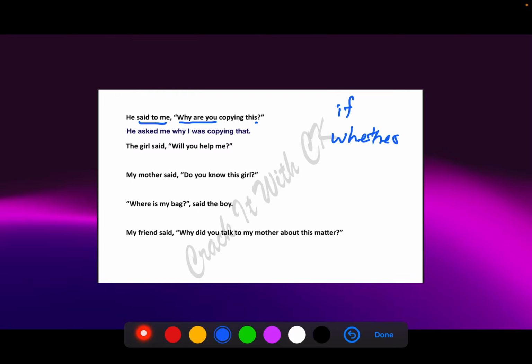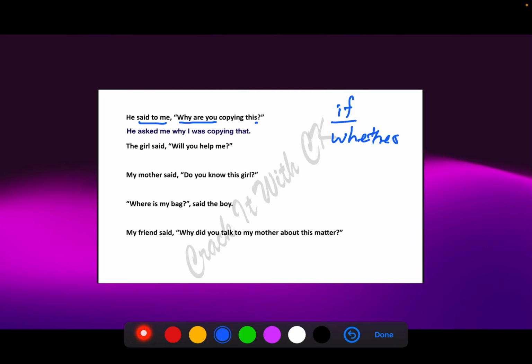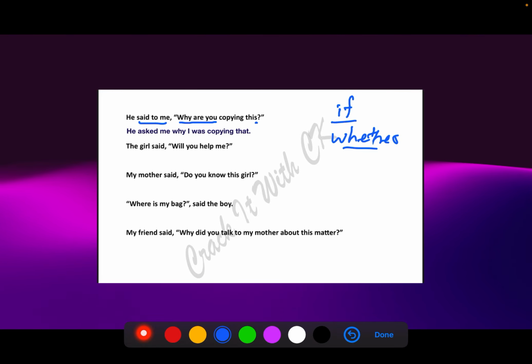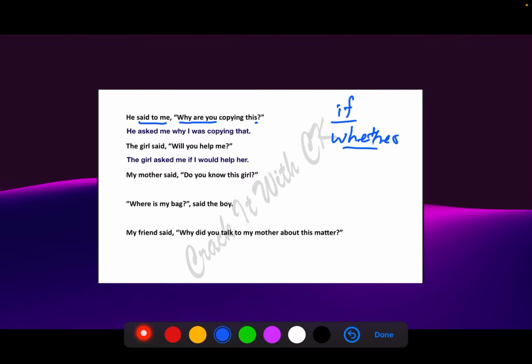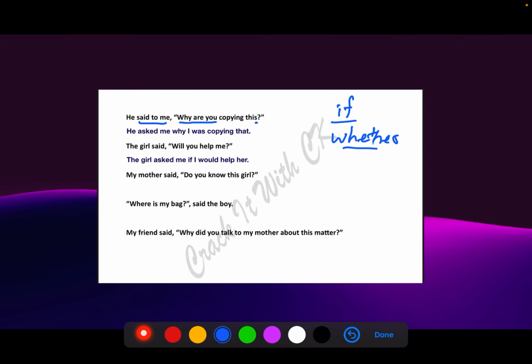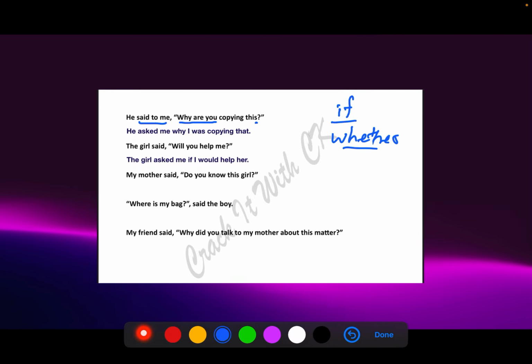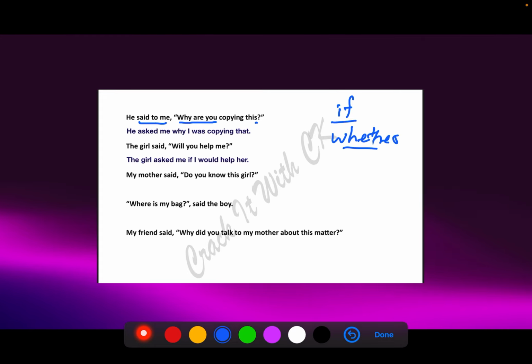Next one. The girl said, will you help me? The girl asked me if I would help her, or the girl asked me whether I would help her. Both are correct. If and whether, you can choose whichever word you want to. But mind you, you cannot write the girl asked me that whether I could help her. No, please don't put that whenever there is a question mark in the direct speech. So the answer to this is, the girl asked me if I would help her. Will becomes would. My mother said, do you know this girl? My mother asked me whether I knew that girl.